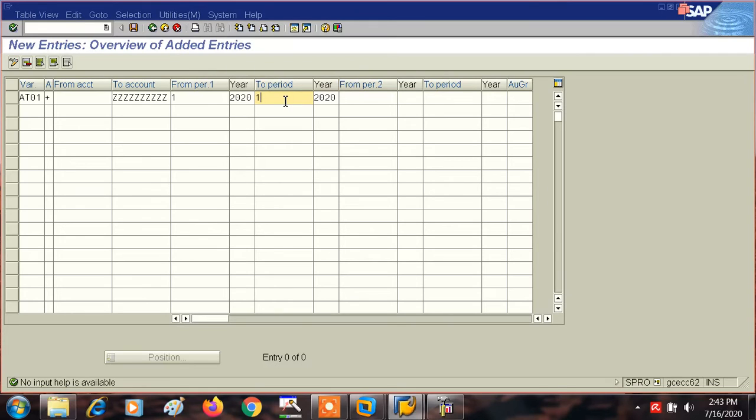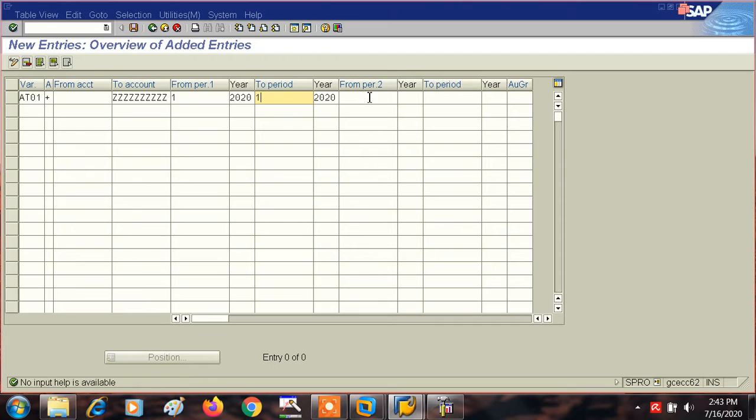If you want to post documents which belong to the April month, which is the first period of the session, then you can post all your documents in the period April. And if we talk about from period 2 to period 2, I mean we are talking about the second period. Suppose in this case we want to keep July open, because July is the current month which is now going on.